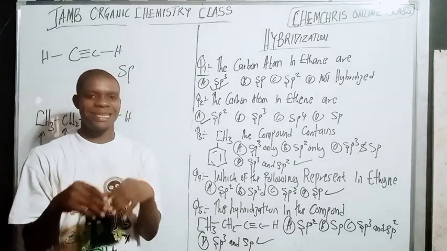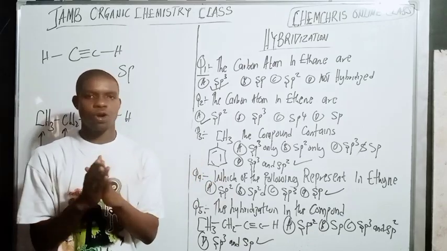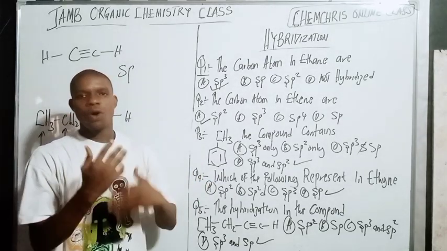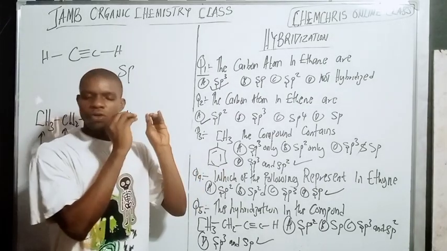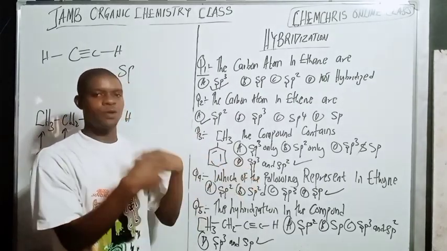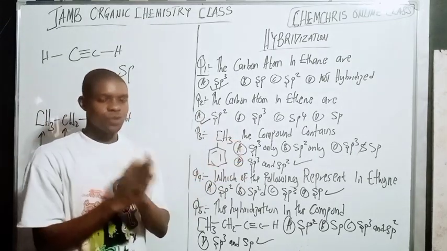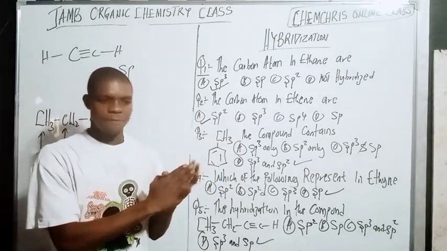So the next one to look at is the nomenclature aspect. This is where I want to name different organic compounds in the nomenclature, based on JAMB questions, the way JAMB used to ask those questions. So let's move to the nomenclature now.